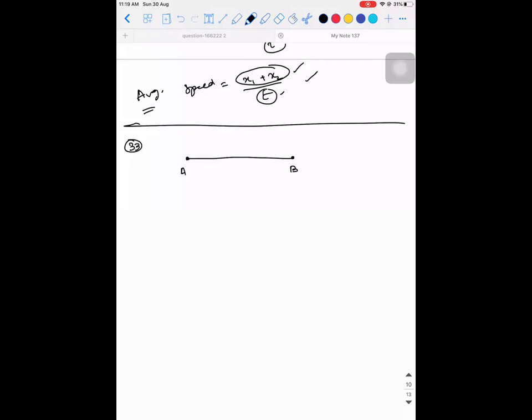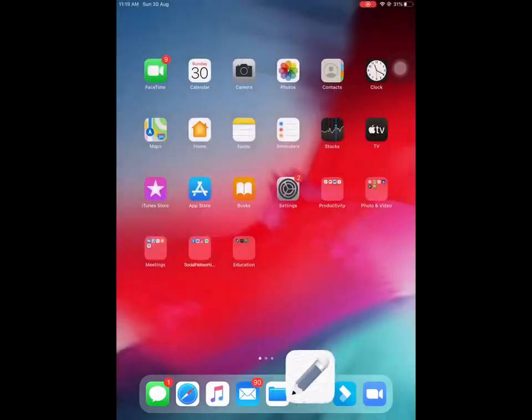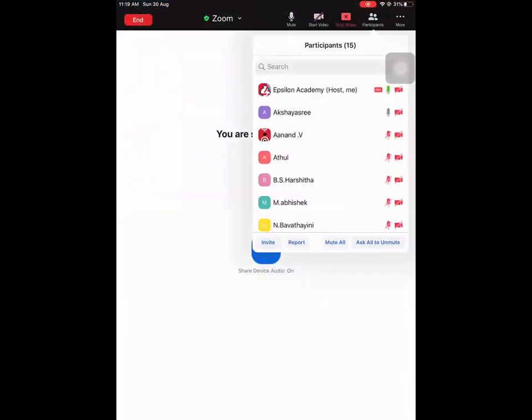Ma, you have to go a little away from the mic. Assuming velocity constant. Akshay, are you able to hear me? I can hear you a little bit. You have to go a little away from the mic. There is a lot of noise coming.